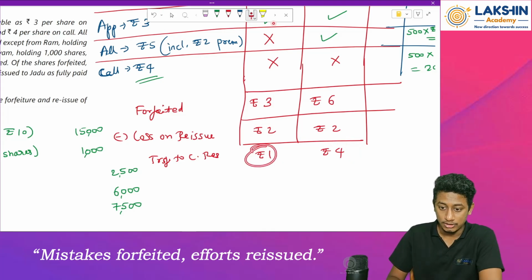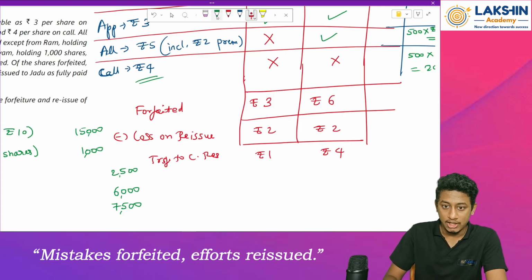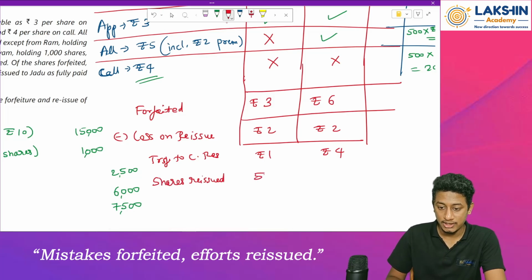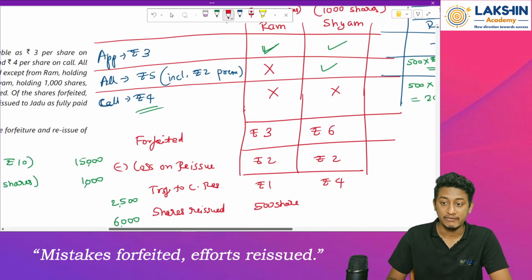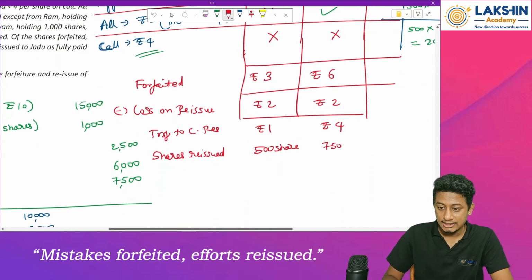Okay. Now what to do with this? Let's see. Now, write down the amount of shares reissued. Over here 500 shares. I have told you right before. See, I have mentioned it over here. 500 shares reissued from Ram's shares, and from Shyam's shares we have reissued 750 shares.